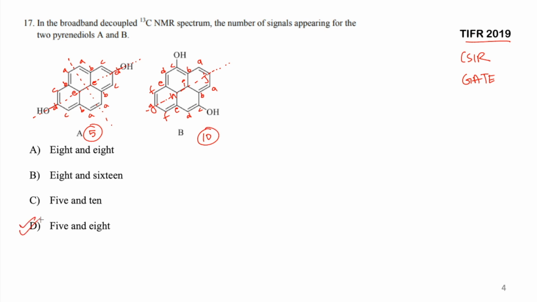So overall, your option number D is correct. Option A having 5 types of carbon, option B having... option number C is correct, right? Yeah. So you have 5, 6, 7, 8, 9, 10. Yeah. So you have 10 types of carbon in this. So this is how this particular question will be done. Let's go to the next one.